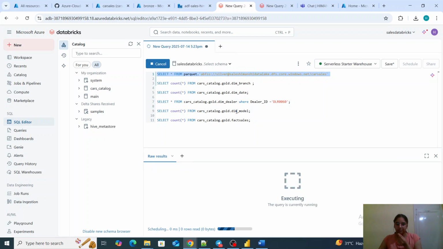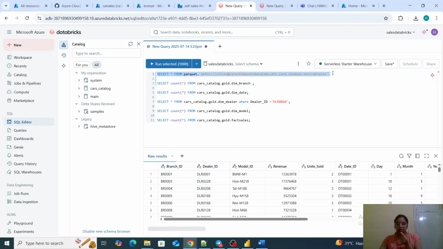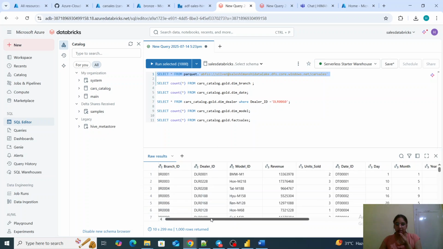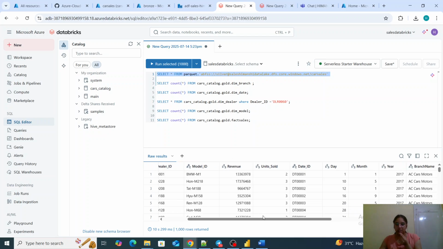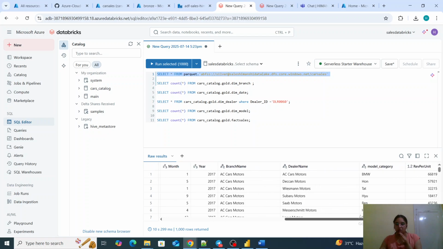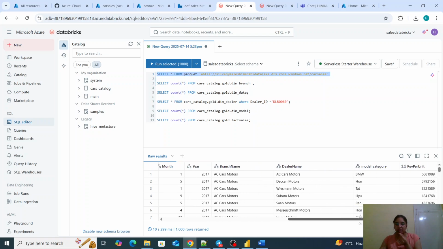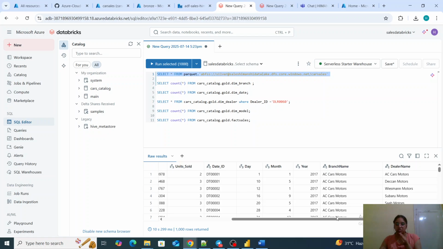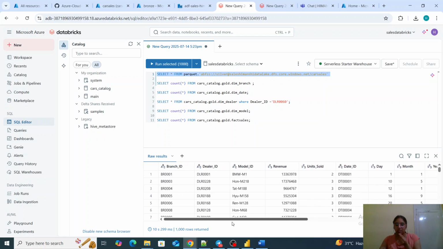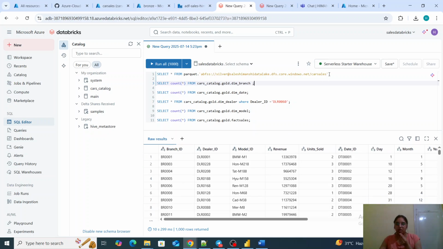So if I run my query, see, I have all the data. You can have a look at the data. All the IDs, revenue, units sold, date ID, all the branch names. These are the model category I have created newly. Revenue per unit I have created newly. There are some changes to the branch name or any other data types which I have. So this is the full transformed data which is there in our silver table.